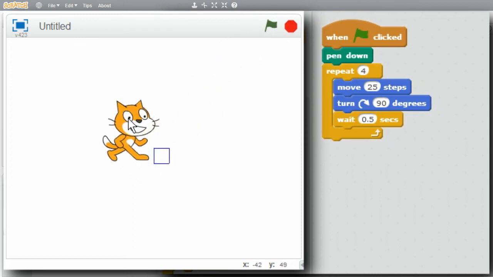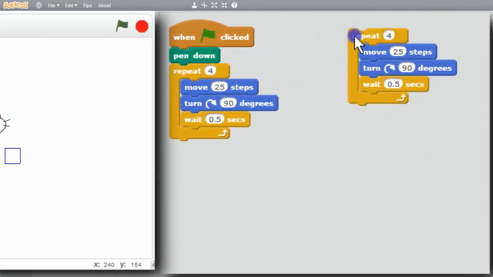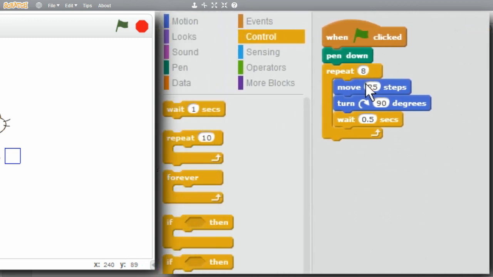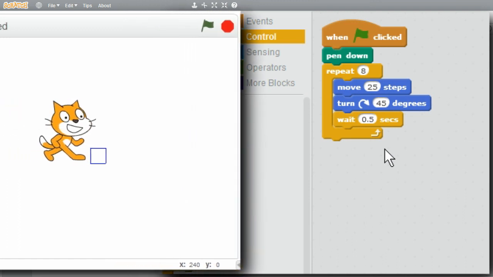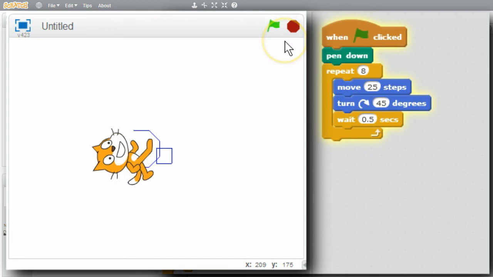I want to draw an octagon next. I'll copy the repeat loop. I'll change 4 to 8. Octagons have 8 sides. 25 steps is good. I only have to turn half the number of degrees for twice as many sides. Half of 90 is 45. This is ready to run. I'll click on the green flag. And I get my octagon.